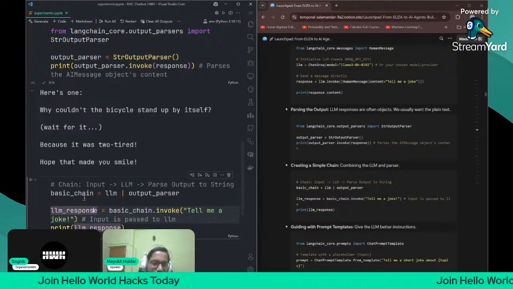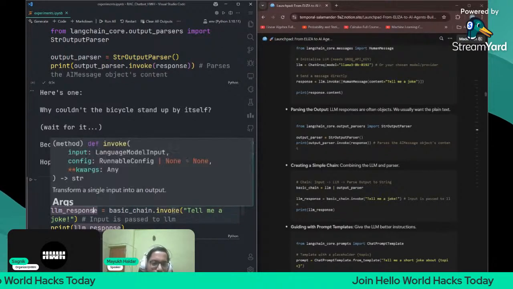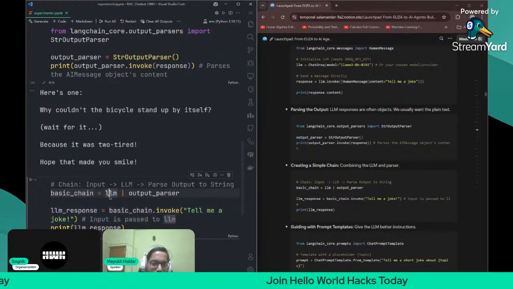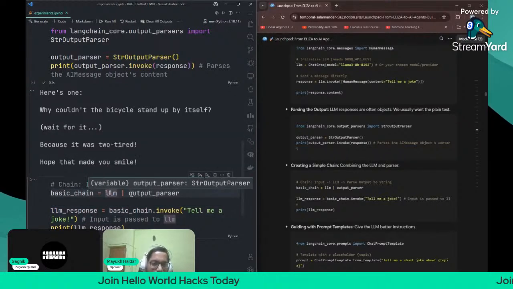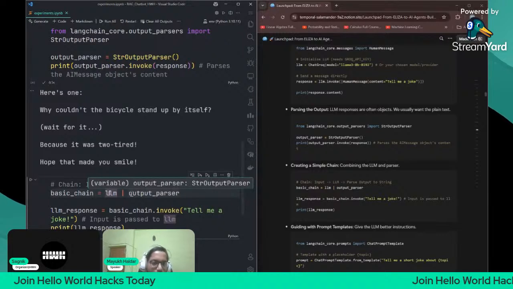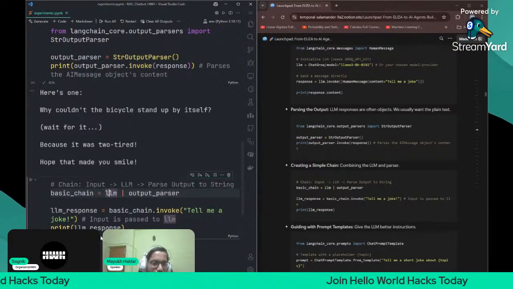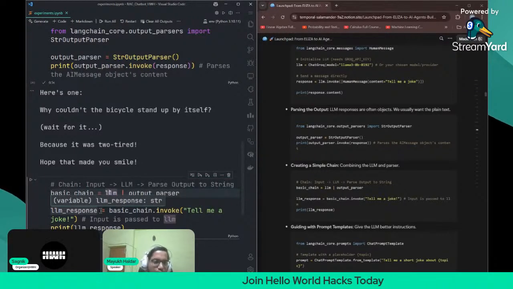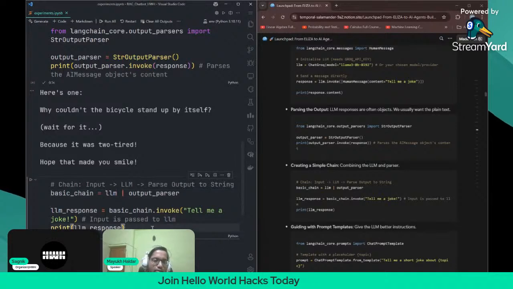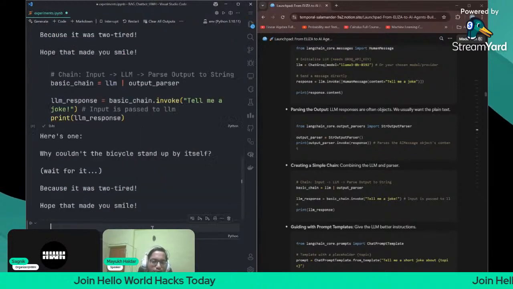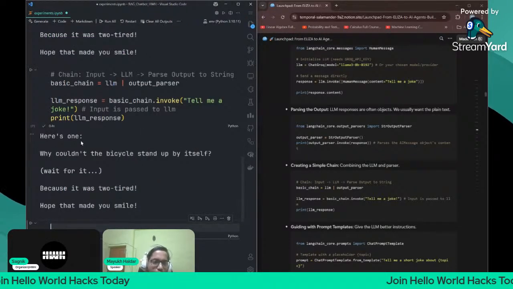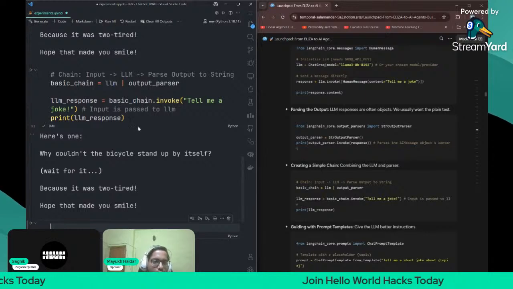What is happening? It is invoking. So it is going to the LLM, and the LLM is giving the output or the answer. It will go to the output parser, which is the response part. So the output parser will give the response content part, and the LLM response will contain the response content part only. Now let us try to run it once. See, same thing.